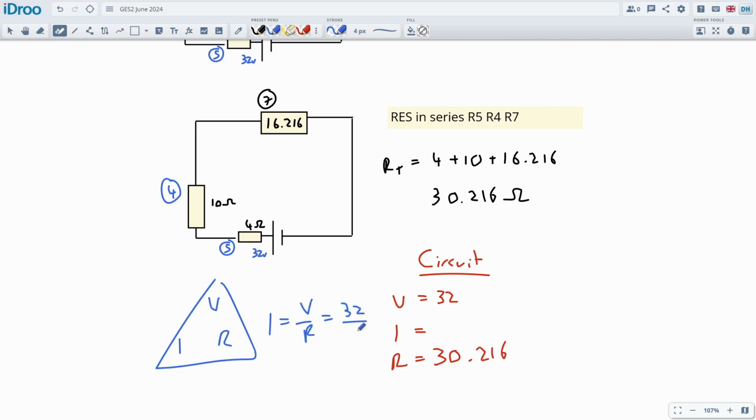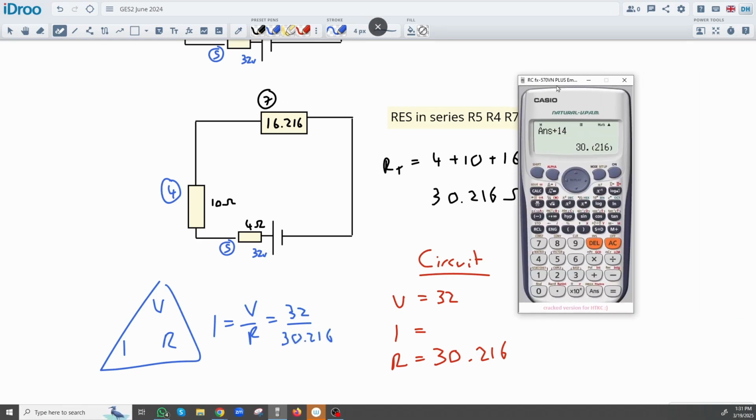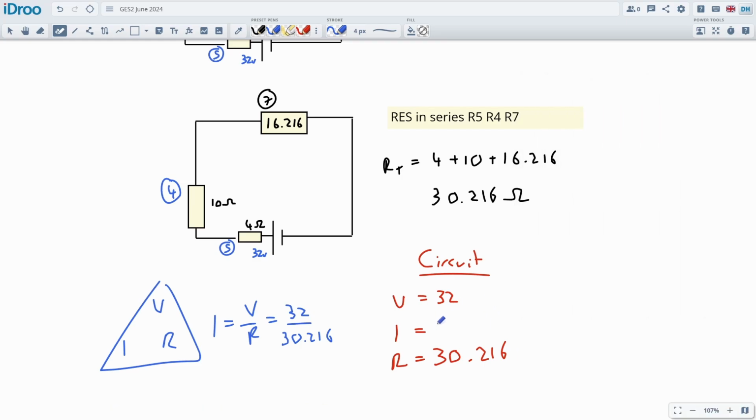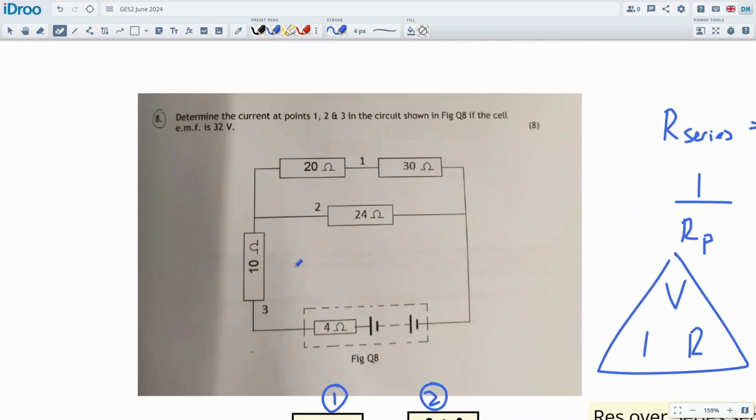So this will be the 32 over that 30.216. Okay, so I got this 30.216 recurring in my calculator, so I can do 32 divided by this. Okay, I get 1.05. So the amps flowing through the circuit is 1.059 and change, like 0.3. So I think I can just leave it like this, amps. Okay, this is actually probably one of those questions because they want to know the amps at these 3 points. This point is in series with the cell, so it will have that 1.05.